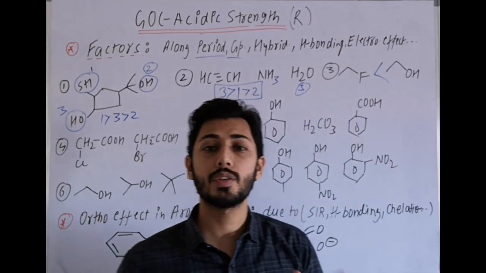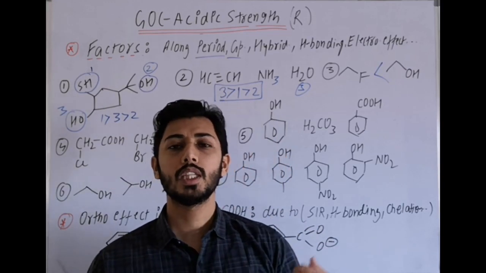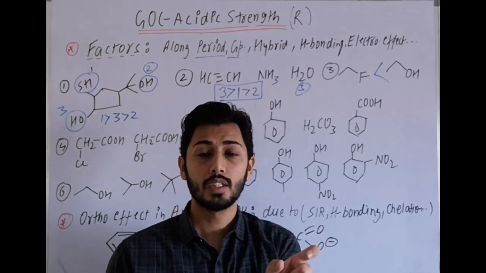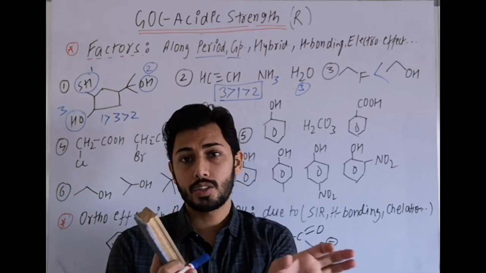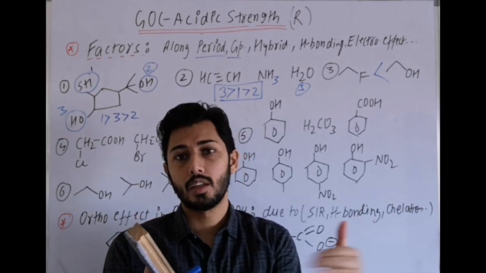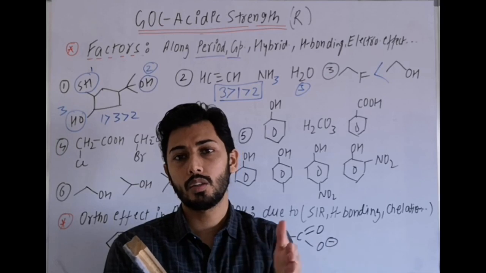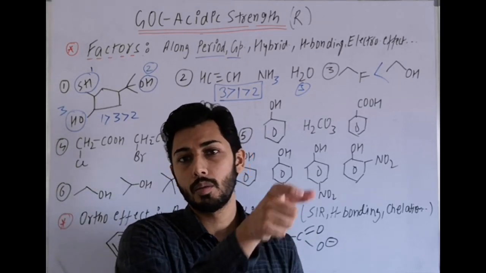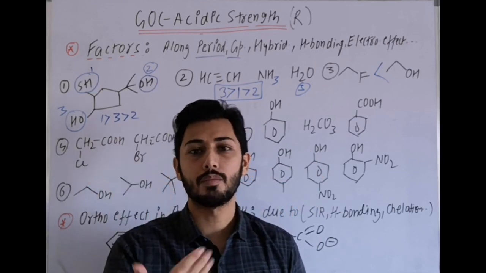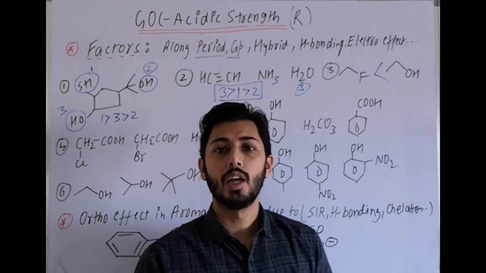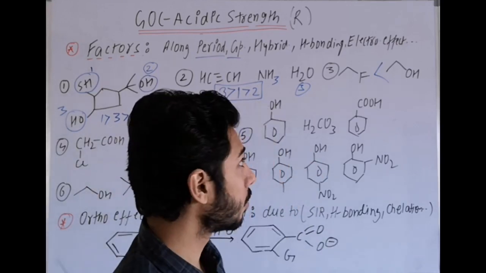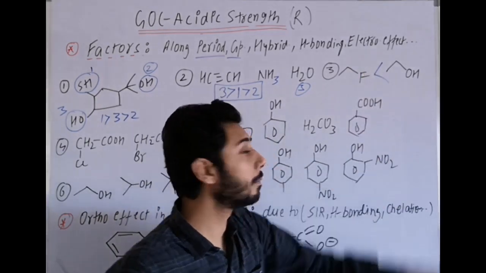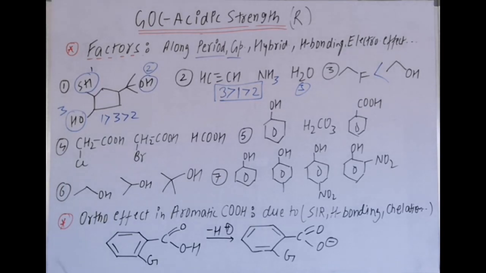If we compare HF with H2O, then we can say HF is more acidic than H2O. Why? Because in that case the HF bond is there and H plus is released, and in water the OH bond cleaves and forms OH minus. So the conjugate base comparison will be F minus with OH minus. F minus is more stable and hence the corresponding acid will be stronger. But in this case F has no hydrogen donated, so we can compare it by using carbon with oxygen.